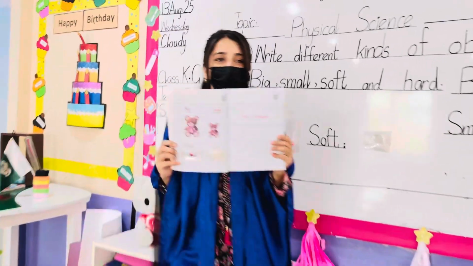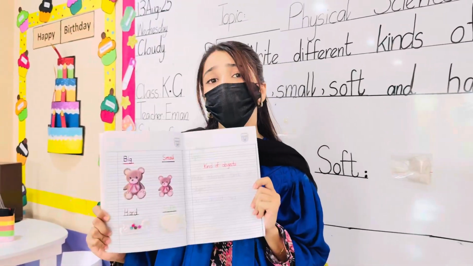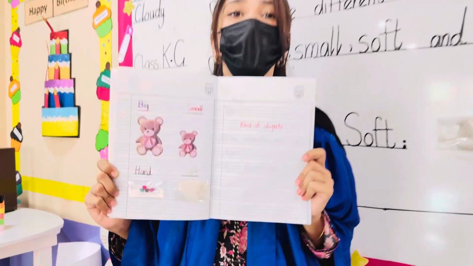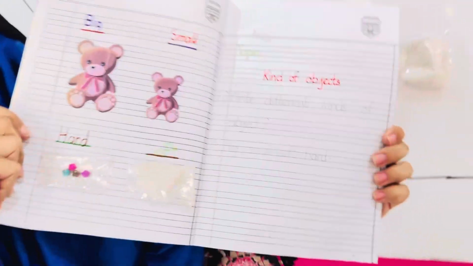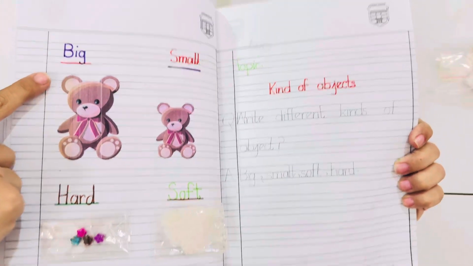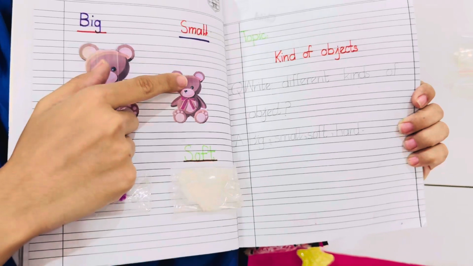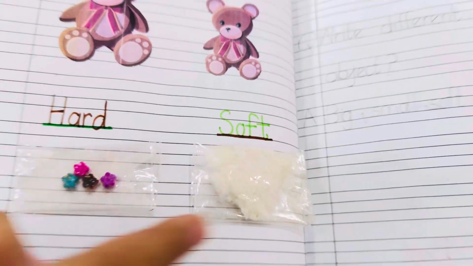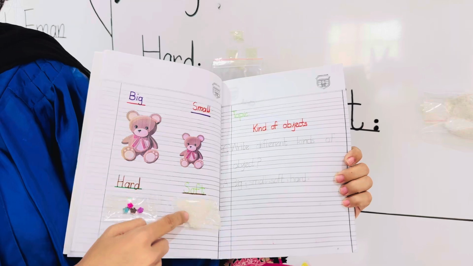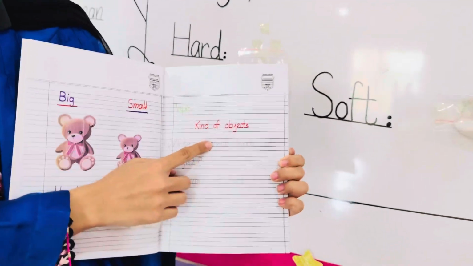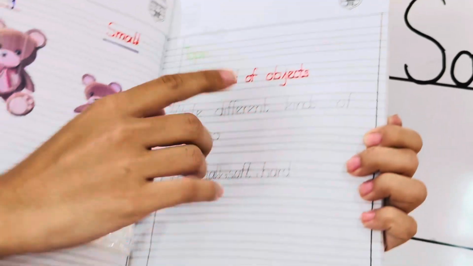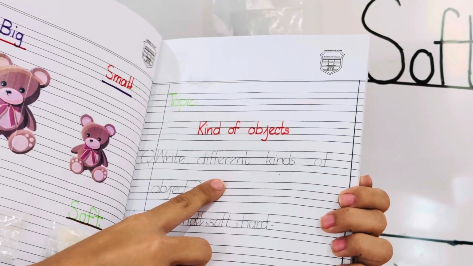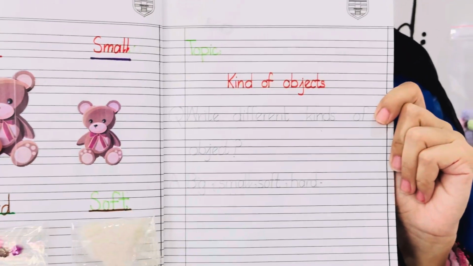So, just look at our notebook. See, I have prepared this beautiful notebook and your notebook is missing you so much. Come back soon. See, this is big, big, big. This is small, small, small. This is hard, hard, hard. This is soft, soft, soft. And here is your question and I am very excited to listen to your answer. Learn your question very well. Learn all the spellings along with your mother.